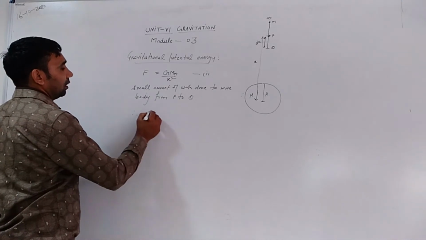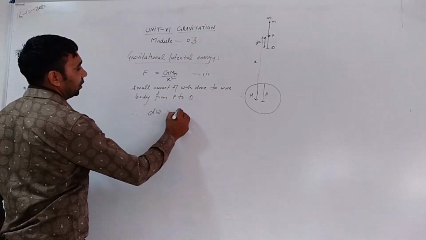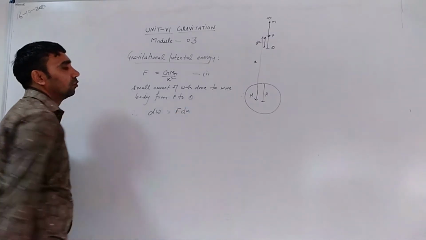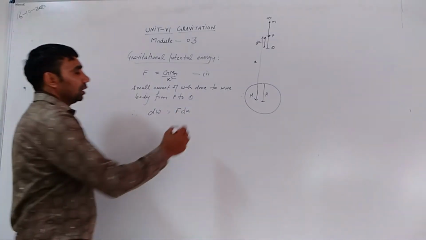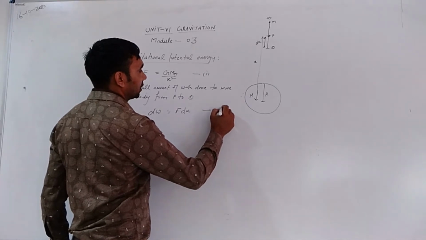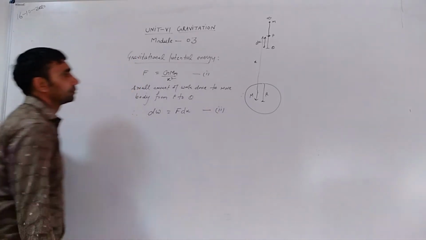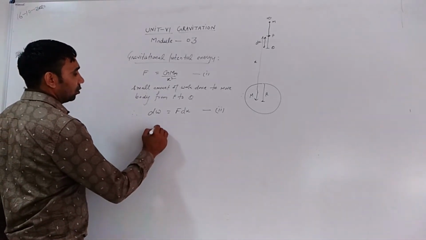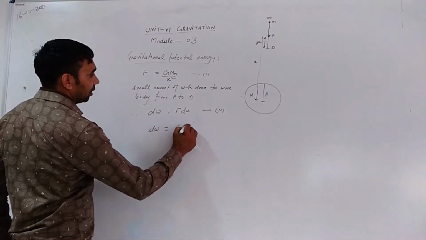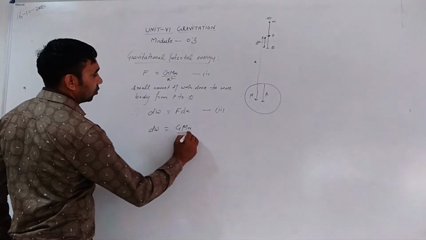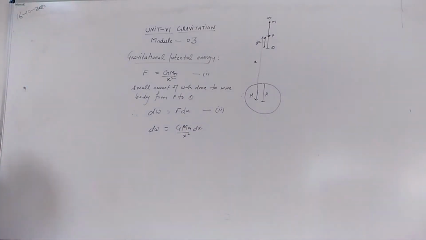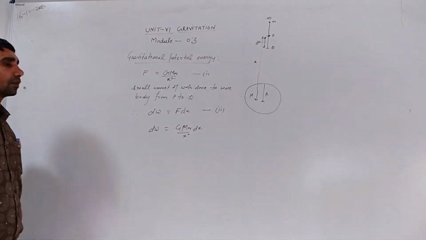Therefore, dW is equal to F into dx, force multiplied by distance, that is work done. Putting the value of F from the second equation, dW is equal to GMm divided by x square into dx. Now integrating both sides within proper limits.